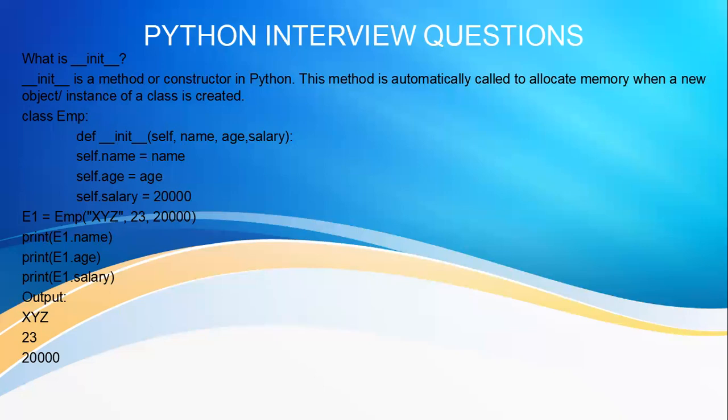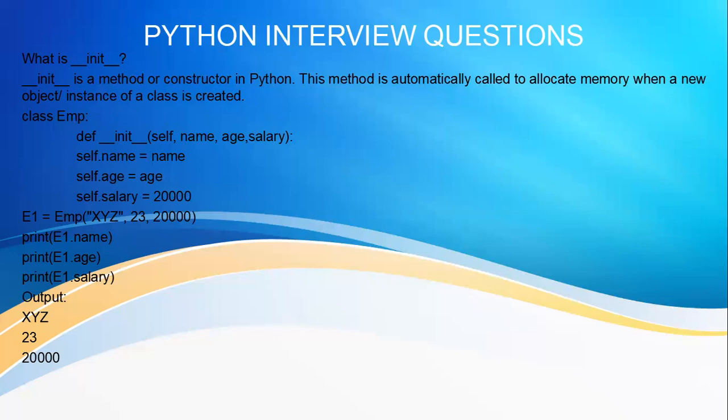Then when you create a new object, E2 equals employee ABC, 25, 20,000. Because we have used the self keyword, the values of each object will be different. It belongs only to that particular object. XYZ belongs only to E1, ABC belongs only to E2. That's the use of the self keyword.